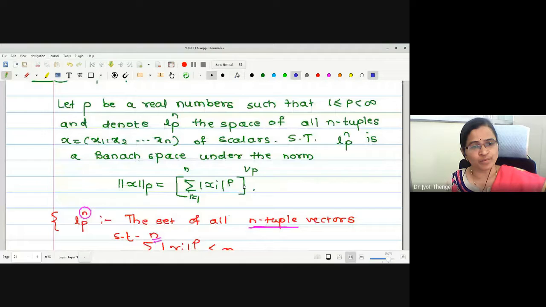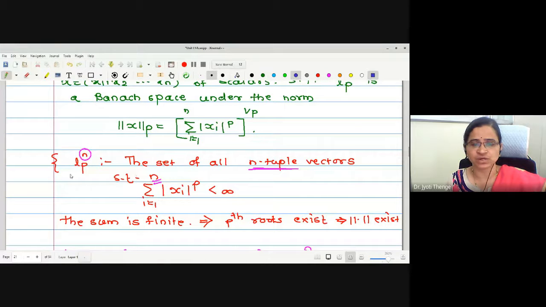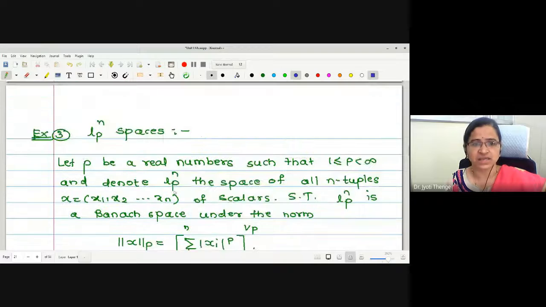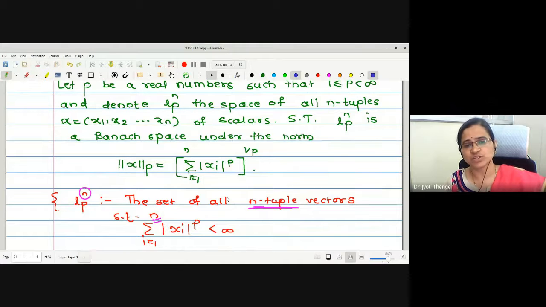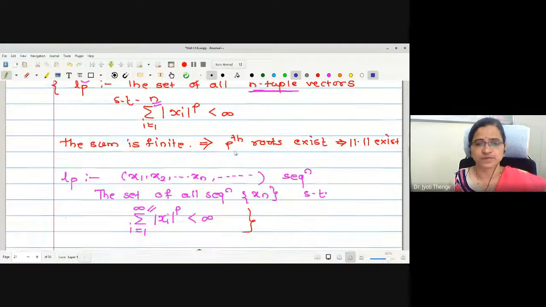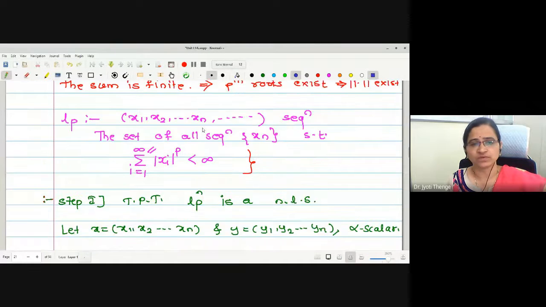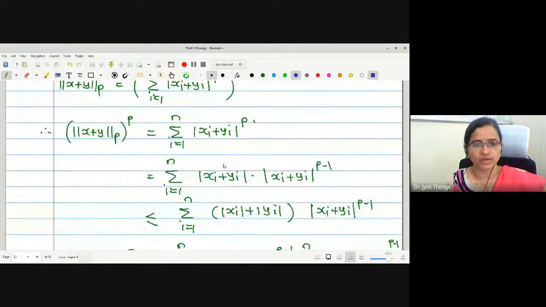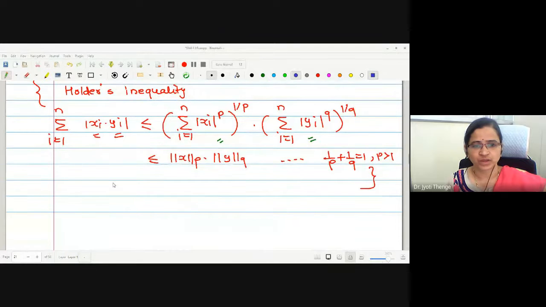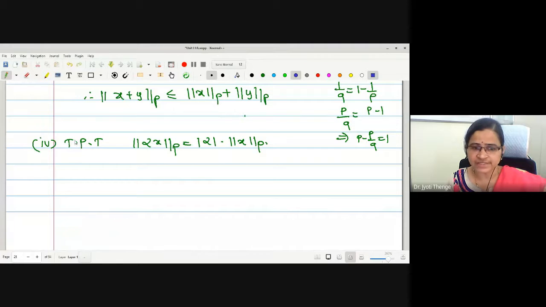The next example we have seen is the LPN spaces. In these LPN spaces, first we tried to understand what LPN spaces are, and later, under these LPN spaces with the norm p equal to summation mod x i raised to p, raised to 1 by p, our aim is to show that this LPN is a Banach space, right? For this, again, two steps we followed. In the first step, we proved that the given norm satisfies all four conditions of the norm definition. Then this fourth condition I kept for homework.